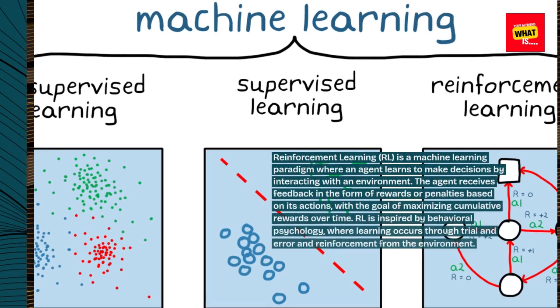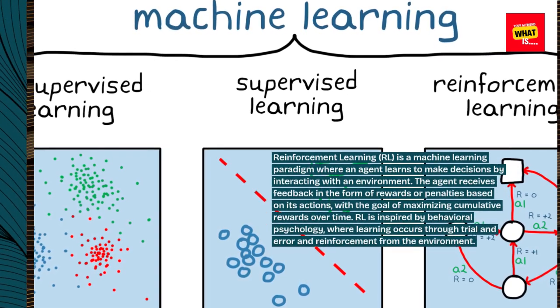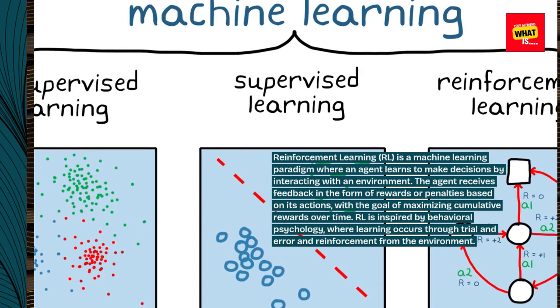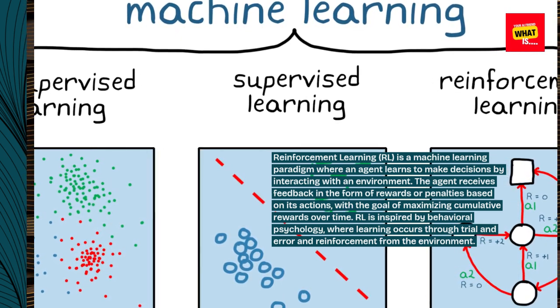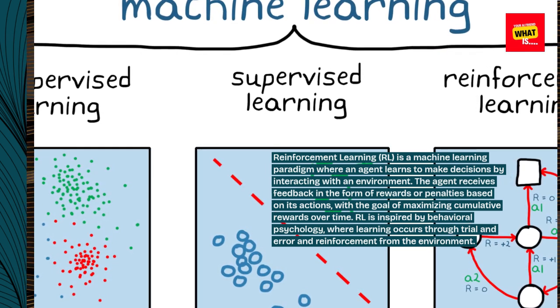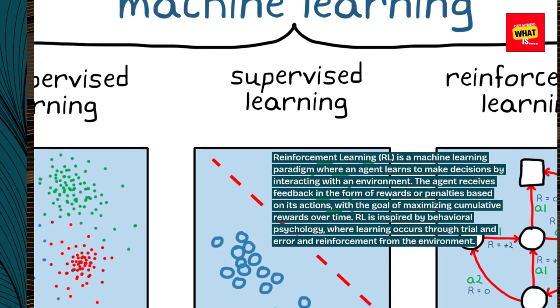interacting with an environment. The agent receives feedback in the form of rewards or penalties based on its actions, with the goal of maximizing cumulative rewards over time. RL is inspired by behavioral psychology, where learning occurs through trial and error and reinforcement from the environment.